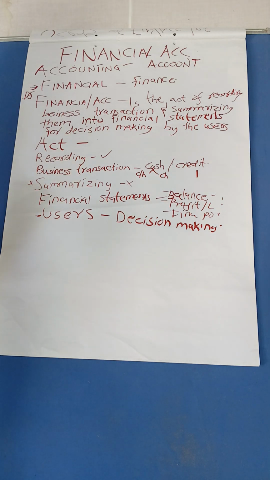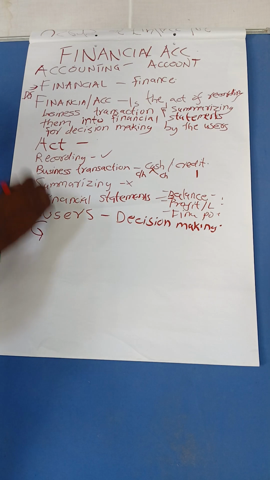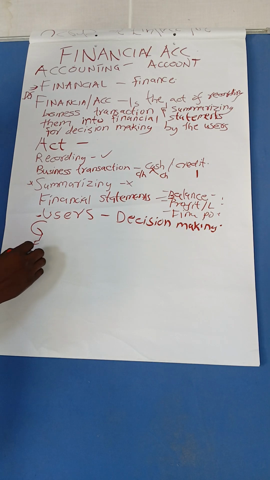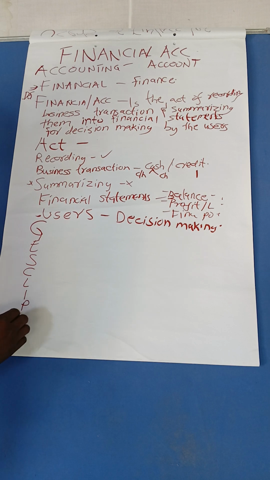We have an acronym, which I have always coined so that it can help us remember this. We have an acronym called GUEST CLIP. GUEST CLIP FORM. You can add FORM there so that you can have more points.